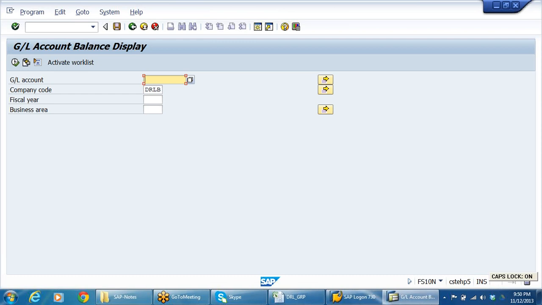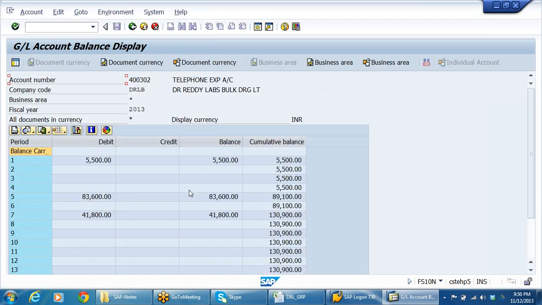Say for example, we have 400302. This is nothing but the telephone expenses account. If you see telephone expenses till now, from April to October, it is 1,30,900. If management asks me what the telephone expenses are, then as a financial accountant, I can say we have incurred 1,30,900 till now.